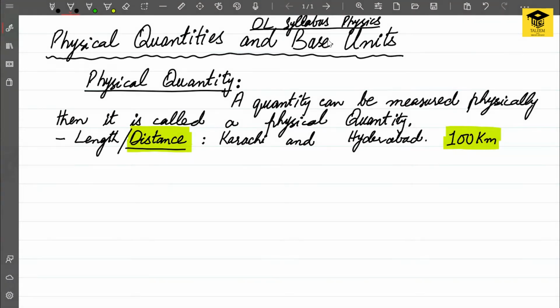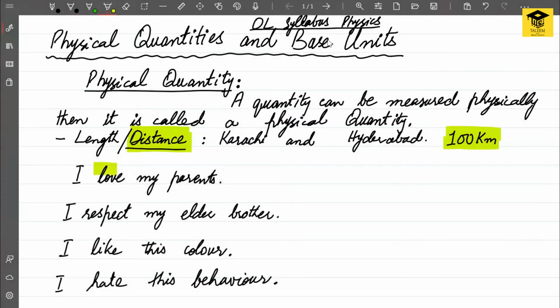There are many quantities which cannot be measured physically. What we need to notice here is that when someone says, I love my parents, this emotion of loving the parent cannot be measured physically. We cannot define this thing in such a way like we were defining the distance between Karachi and Hyderabad.